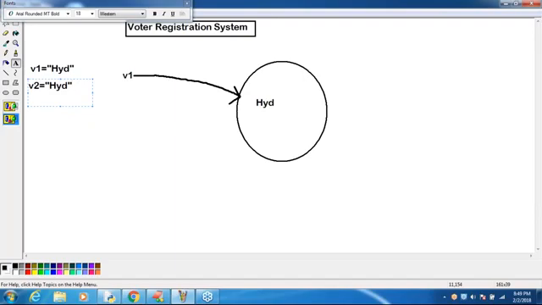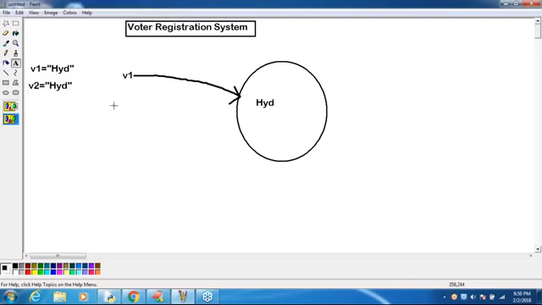Immediately, what is Python going to tell? For the second voter, just now I created Hyderabad, same content only. Why don't you reuse? Immediately for the V2 person also, the same object is going to be reused.